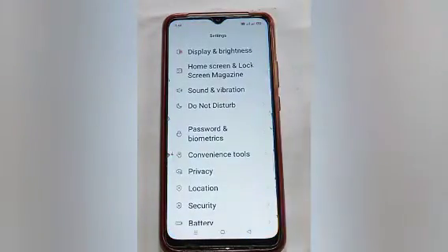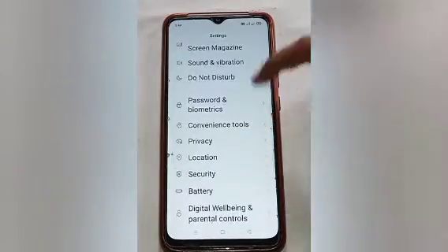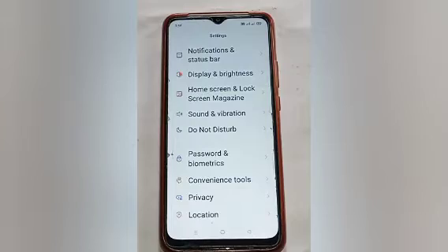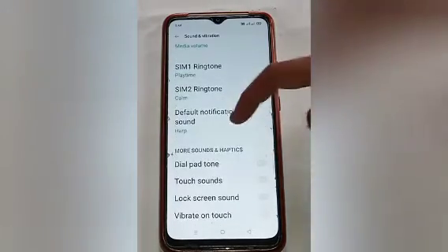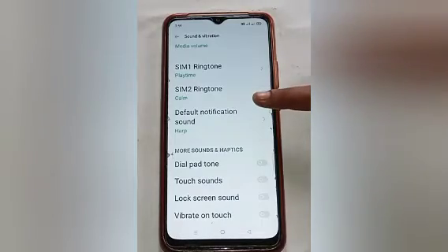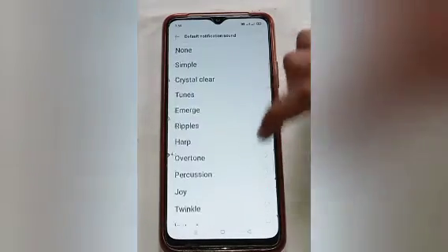Move on the settings icon. After that you will see many options here. Scroll up some more, and here you will see many options. You have to click on the sound and vibration option. Here you will see, after that scroll up some more, and here you will see default notification sound option. Click on that, and here you will see many tones.